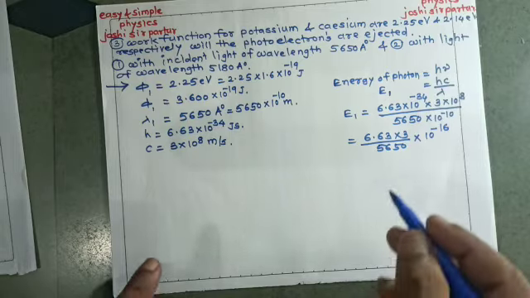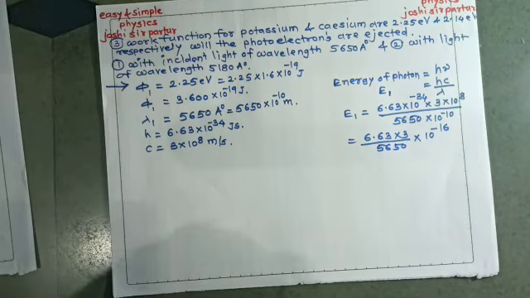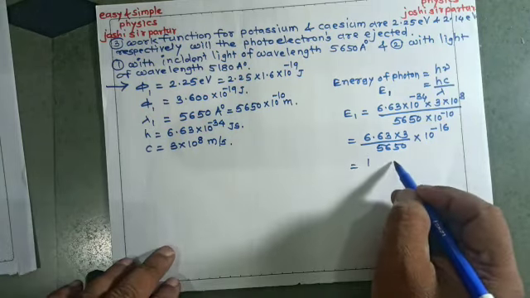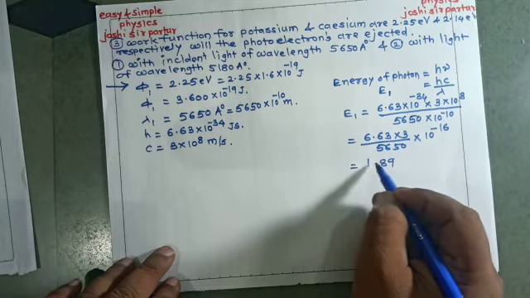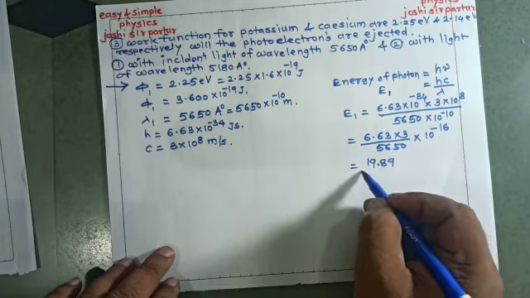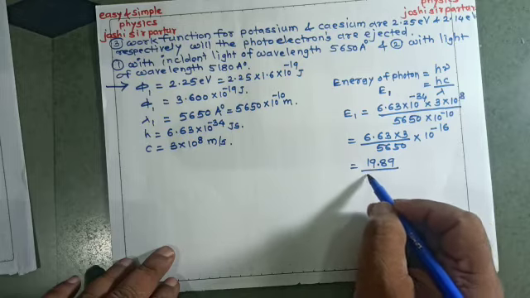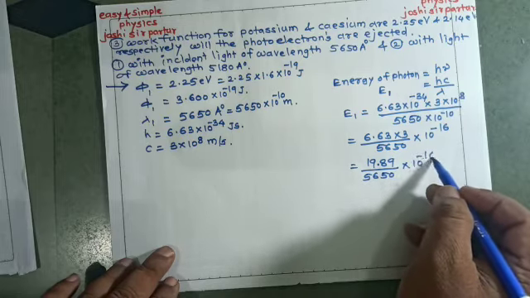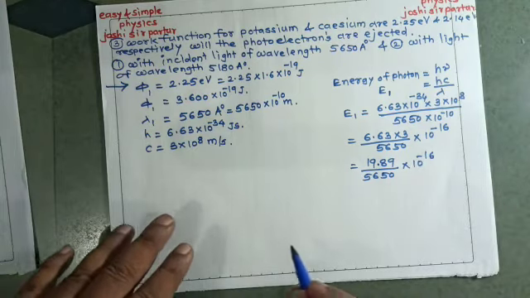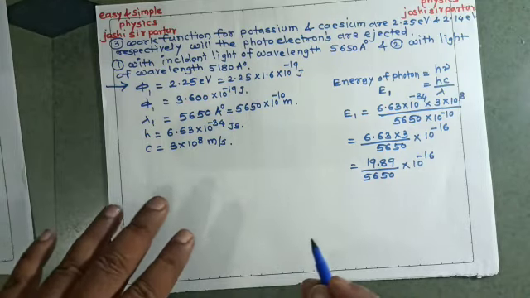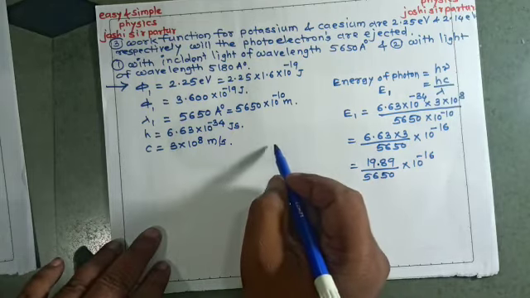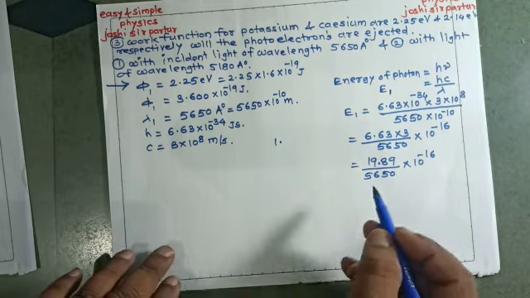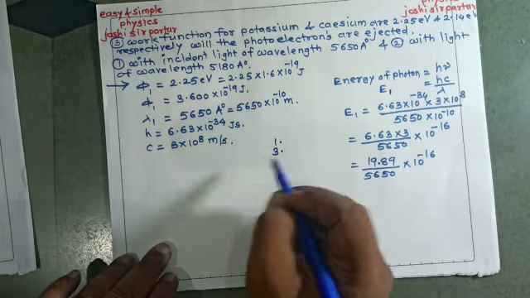Okay, so if we multiply 3, its value is 19.89 upon 5650 into 10 to the power minus 16. So the numerator has characteristic 1 point, the denominator has characteristic 3 point.